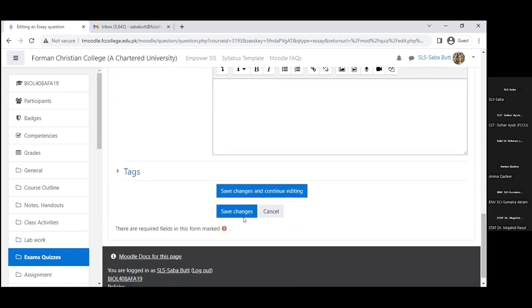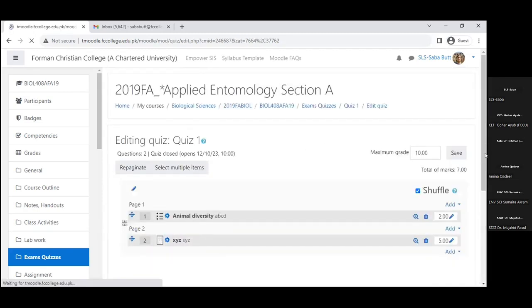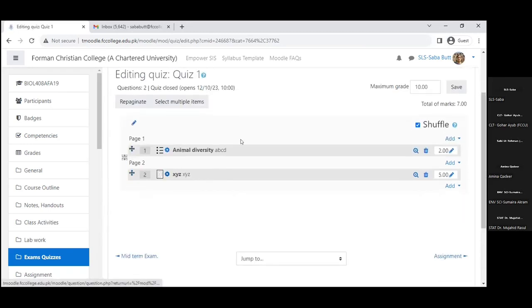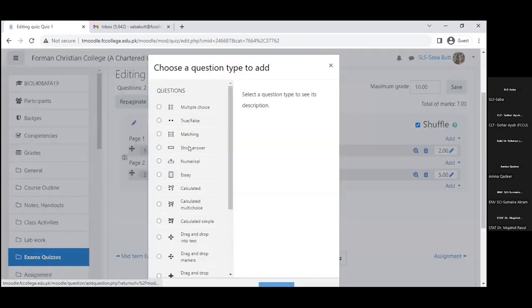Now at the end we choose save changes. At the end you can see this button, the blue button. Now we can see the descriptive questions, but these have to be marked manually, and here we have an answer. Now one more option that we mentioned in the agenda is basically a short answer.